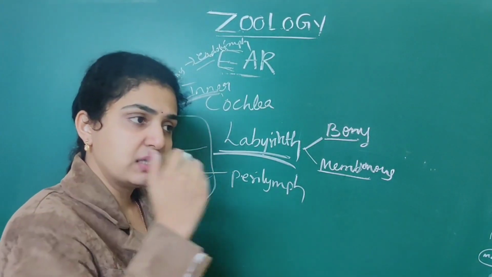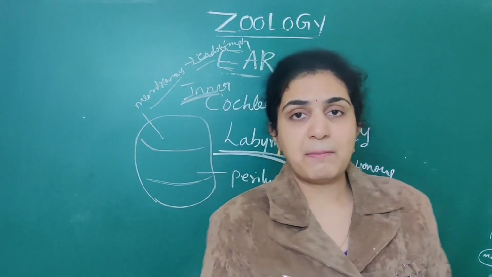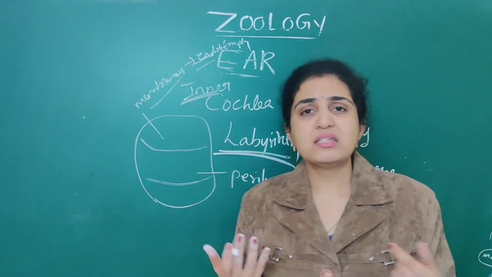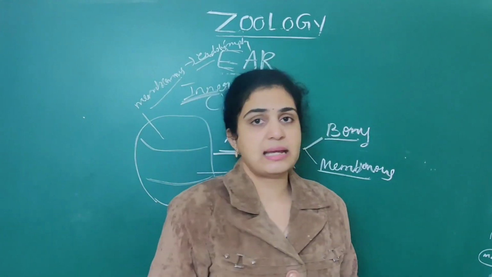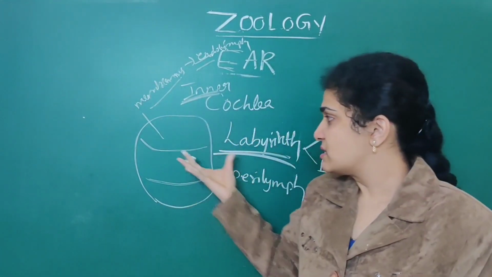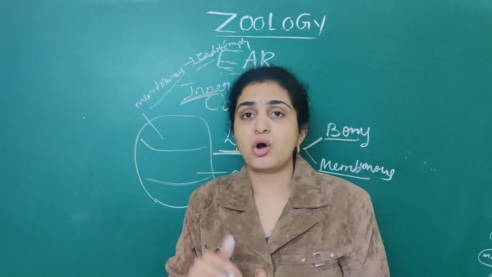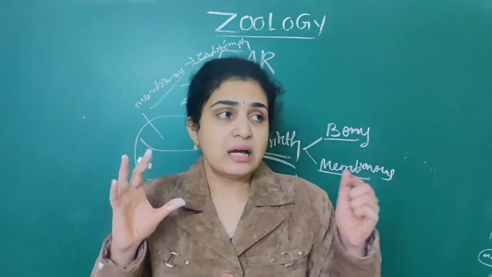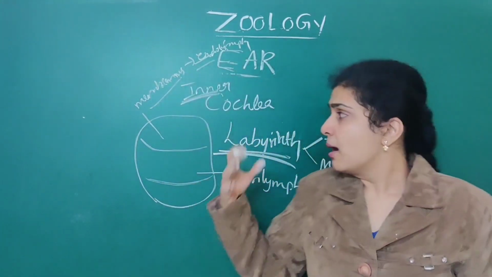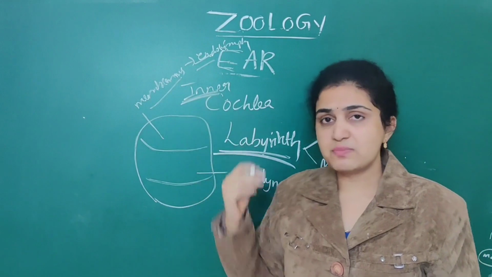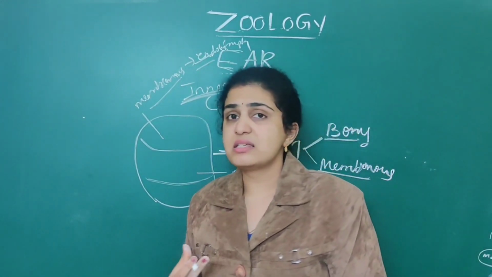Again, this bony labyrinth is divided into numerous parts, called the membranous labyrinth. Why is it divided into numerous parts? Because of the cochlea associated with it. So it is divided into numerous parts, and this is filled with a fluid called endolymph. The important question you should concentrate on is, for the bony labyrinth as well as the membranous labyrinth, mainly what is the fluid that is associated?